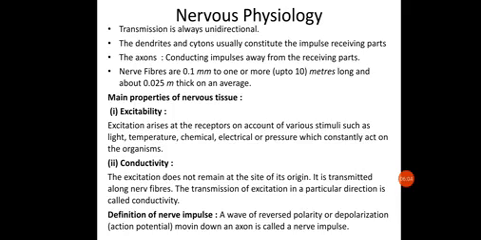Next is conductivity. Once this excitation or disturbance occurs, it does not remain only at the site of origin. It will be carried along the nerve fiber, and this transmission of the excitation in a particular direction is called conductivity.